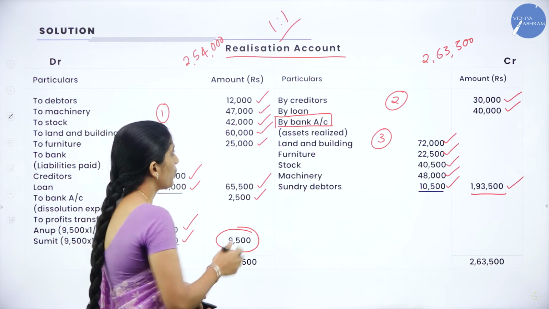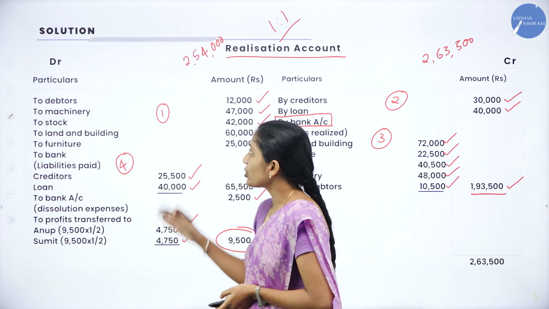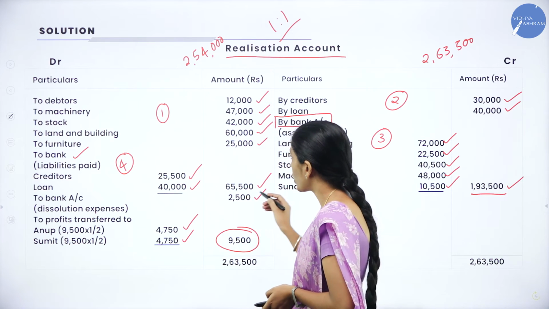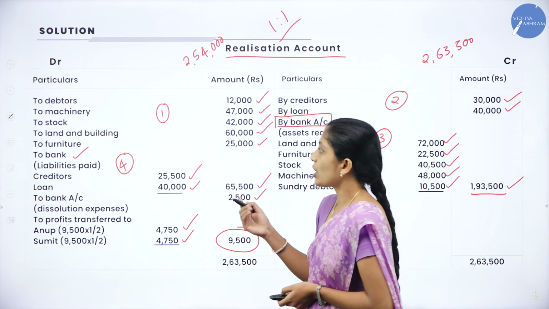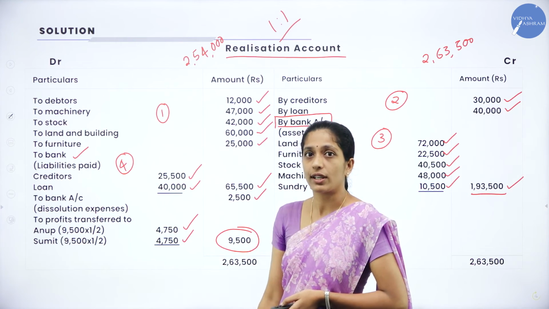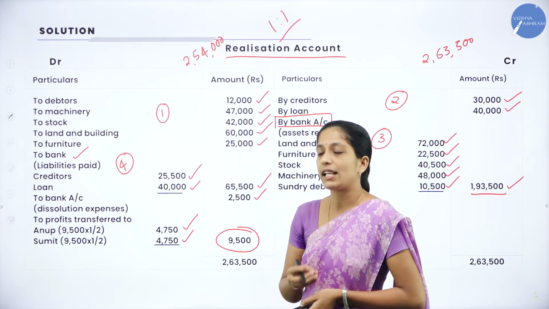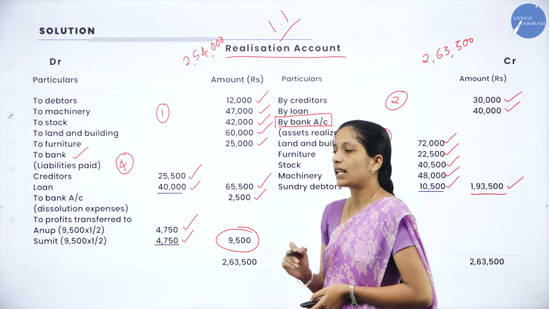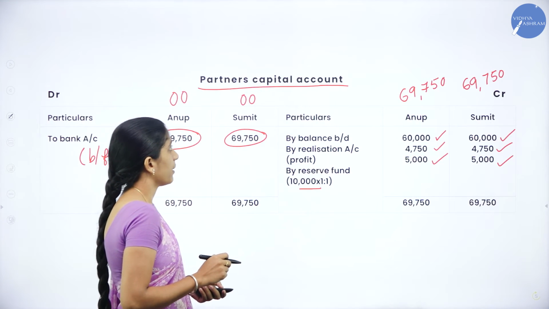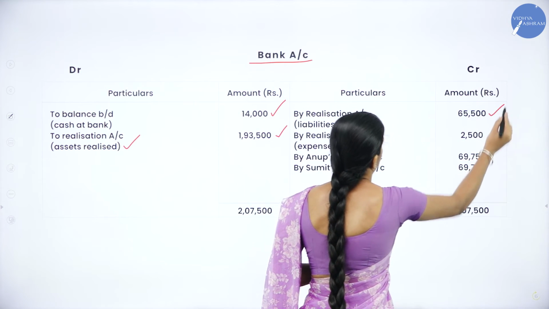Now we shall go again to realization account. In the debit side, only one bank account was there for assets realized and we have recorded that amount. Now coming to the debit side, here we are having two bank accounts for liabilities paid, and what is the amount? 65,500. So how do you record? Since it is there in the debit side, what is the entry? Realization account debit to bank account. So how do you record in your bank account? We'll record it as by realization account, in the bracket liabilities paid off, and what is the amount? 65,500. Now let us see how we have recorded. Yes, by realization account, liabilities paid 65,500.